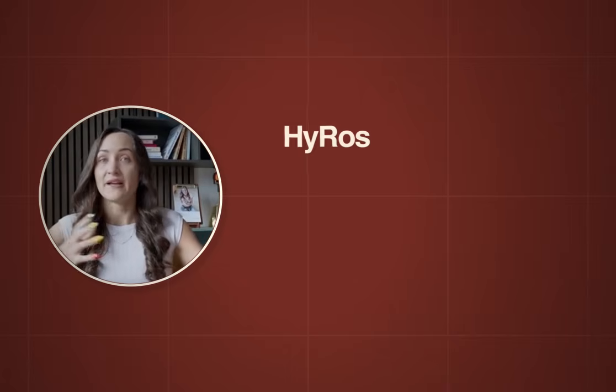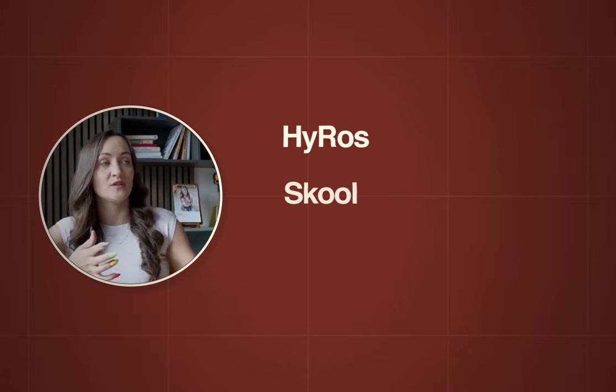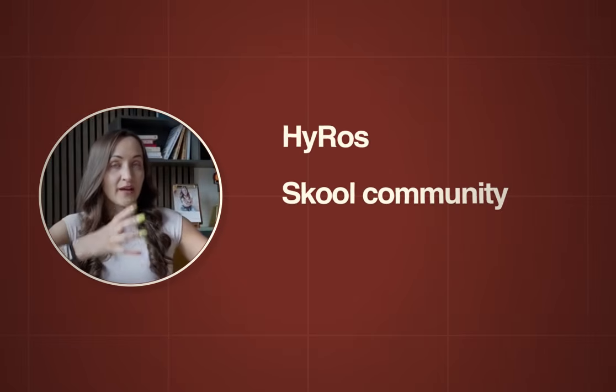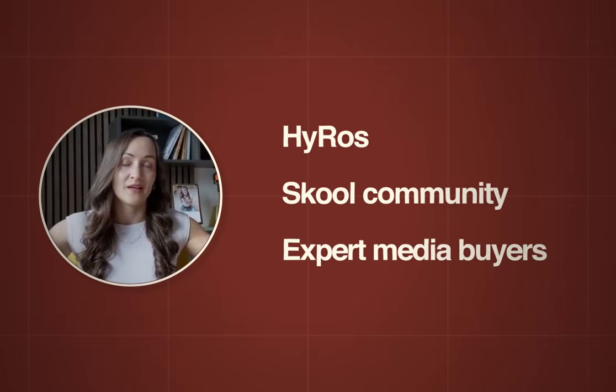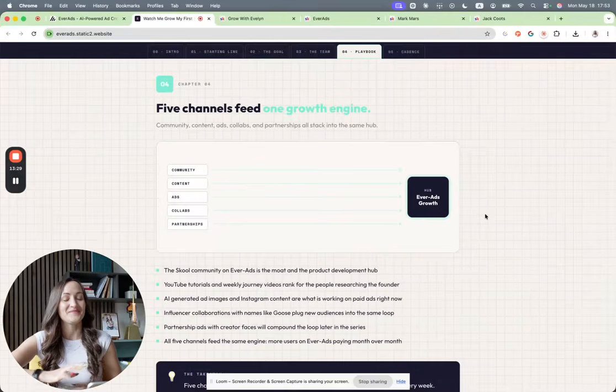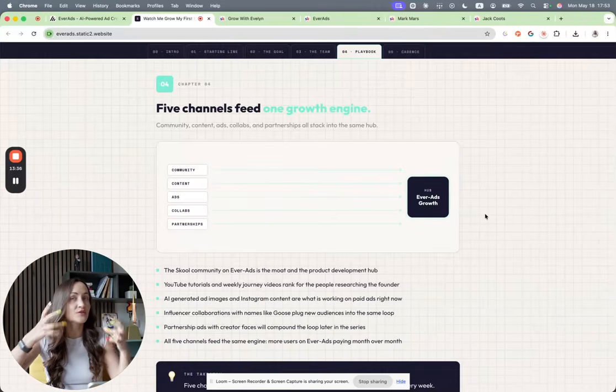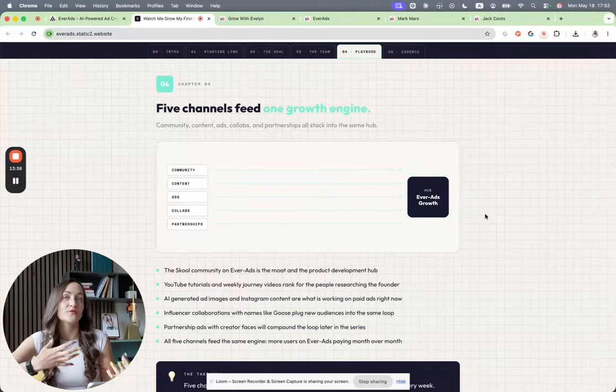So there are tools like Hyros, who also have a Skool community, where there is Paul with expert media buyers who spend a bajillion on ads, right? Just like we do. And then this really adds a lot of value to the subscription itself. And so we also plan to have this mastermind-ish component in the community as well, and through that add more value. So over time, the community around Ever Ads should be one of the key value drivers there as well. So we want to focus on growing and building out that community and creating a great shared culture, etc.